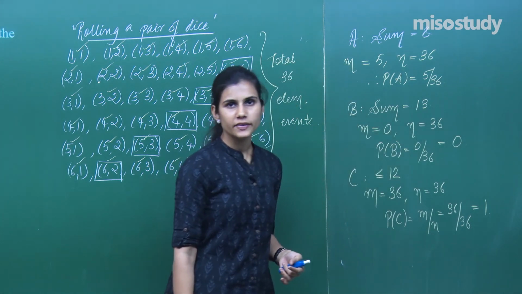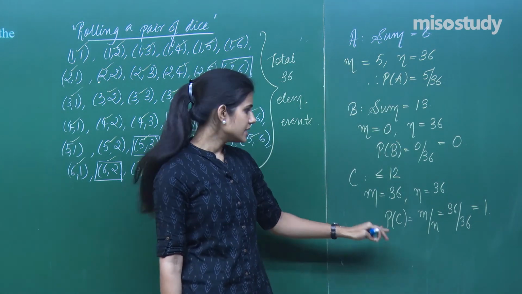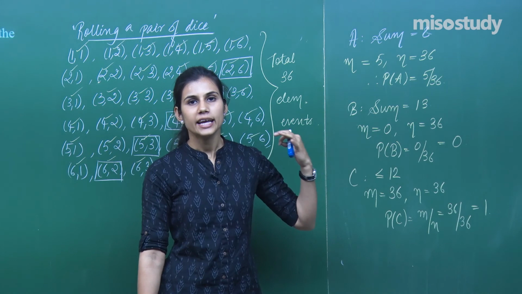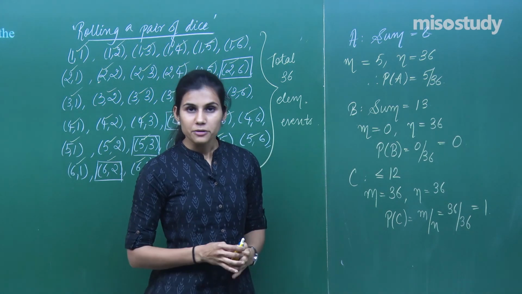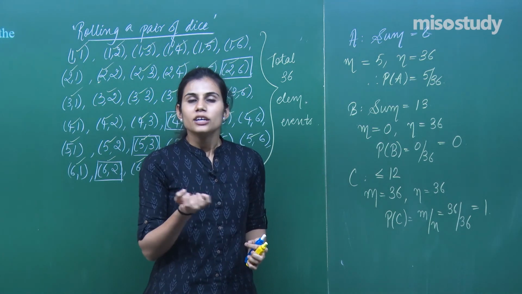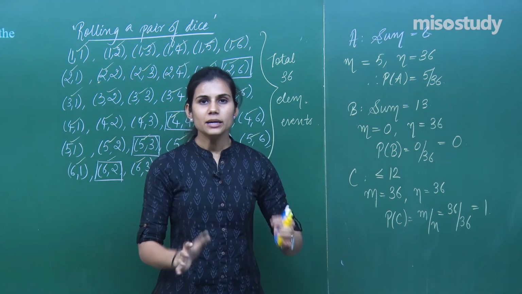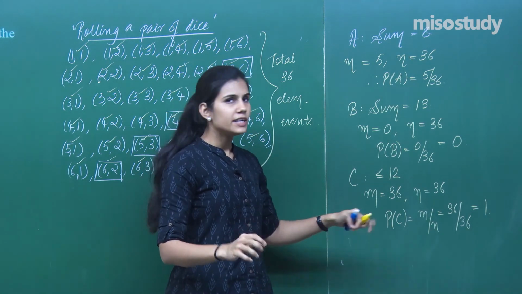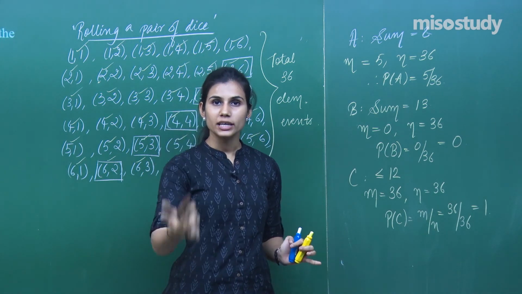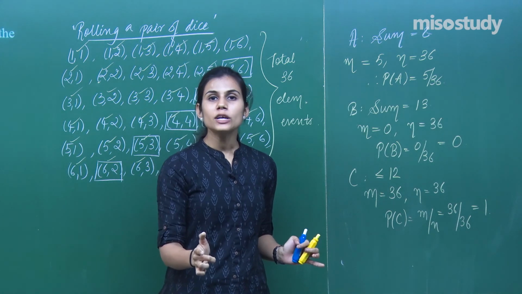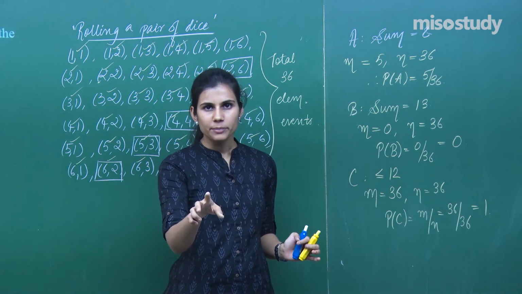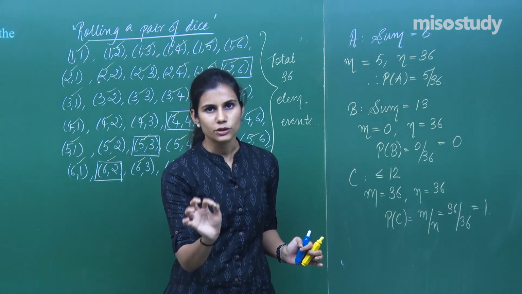This is a sure event. This is a certain event. This event will always occur in any trial of this experiment. That means you roll this pair of die any number of times. Each time this event will definitely occur. Each time whatever output you get is definitely going to be such that when you add the two numbers on both the die, the sum is going to be less than equal to 12.